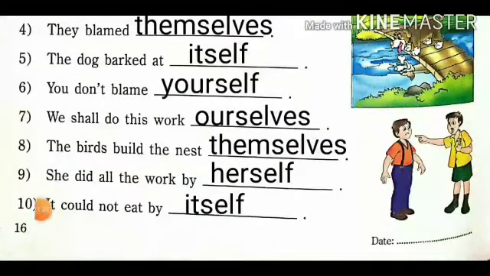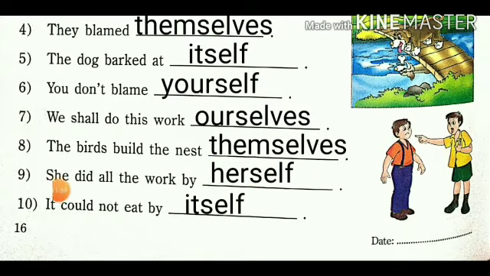Next, we shall do this work. So we is a plural personal pronoun. So we shall do this work ourselves. Ourselves is a reflexive pronoun. Eighth number, the birds built the nest. So the birds are plural. So we are using here, for many birds, themselves. The birds built the nest themselves.